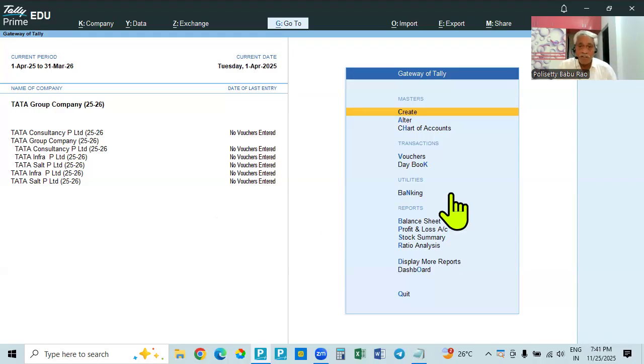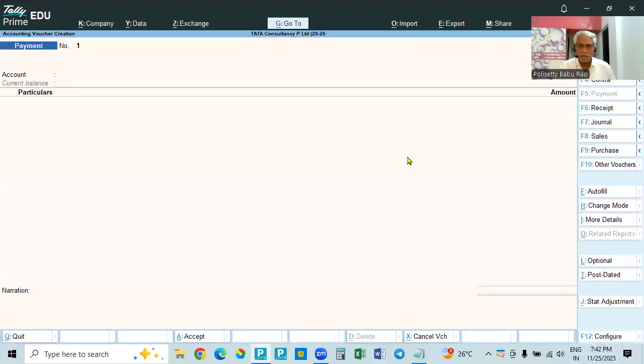Okay. So whatever is done in the member companies, to record the transactions and to record the data, that will be automatically updated in the group company in total. That is, the consolidated amount will be shown in the group company. For example, we will take first Tata Consultancy. So we will go to vouchers.